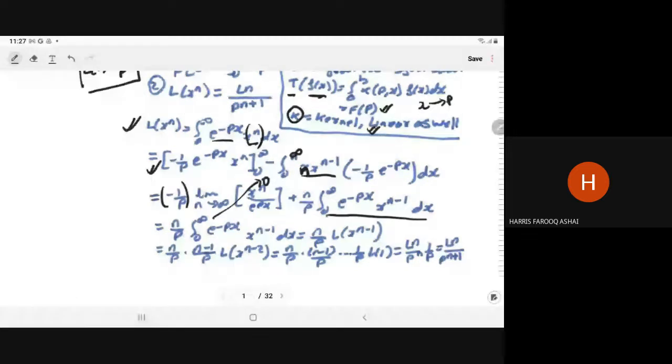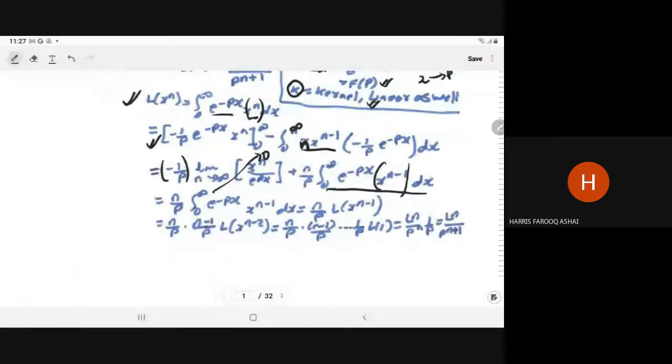Integral 0 to infinity e to power minus px into f(x) into dx is nothing but the Laplace of x to power n minus 1. So the Laplace of x to power n is n upon p times the Laplace of x to power n minus 1.